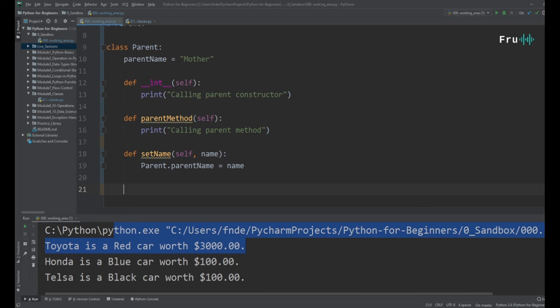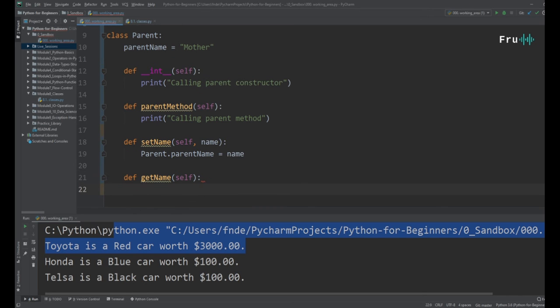All right, we're going to define another method here called get name. If we can set the name, we can get a name. And this is where you have the idea of setters and getters. So for get name, all I need to do is simply to get that name. So let's go ahead and print, let's say parent name is, and we're going to print parent dot name.